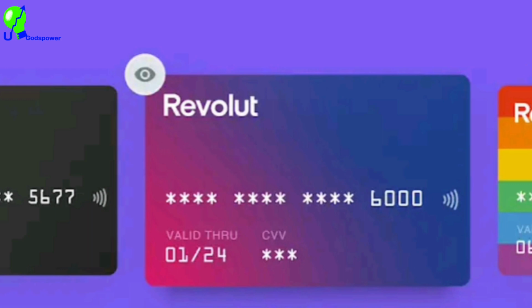And another thing I want you to be aware of before you use this website or this application, this platform or this online banking application, which is called Revolut, you need to make sure you do your proper review to make sure that you are not falling as a victim while you are using it, or while you're already using their MasterCard or their Visa card. So it just depends on your decision on this part. So make a better decision if you want to start using Revolut or not.